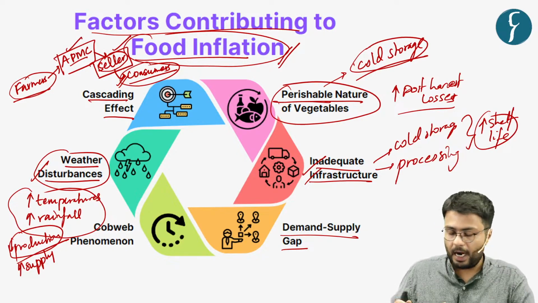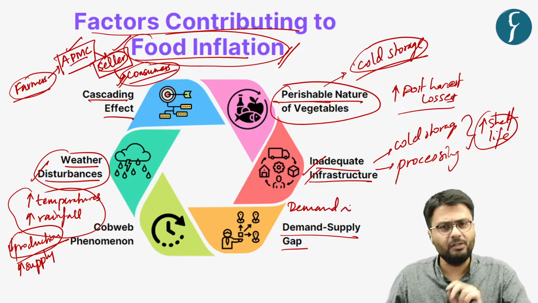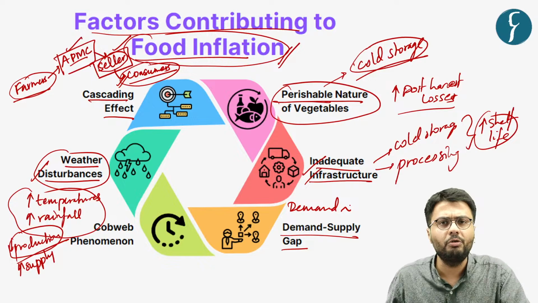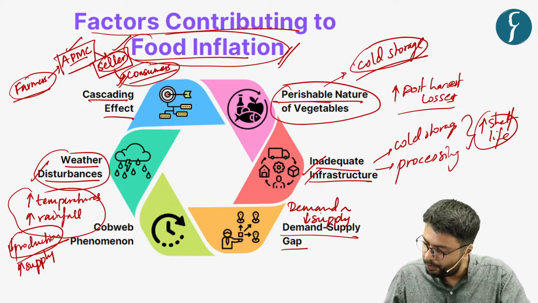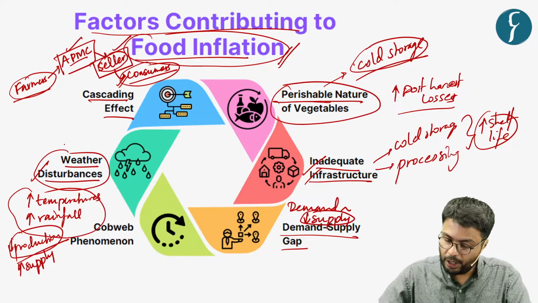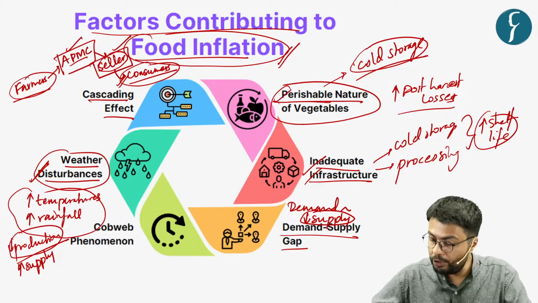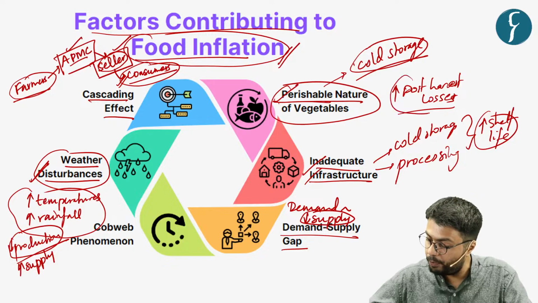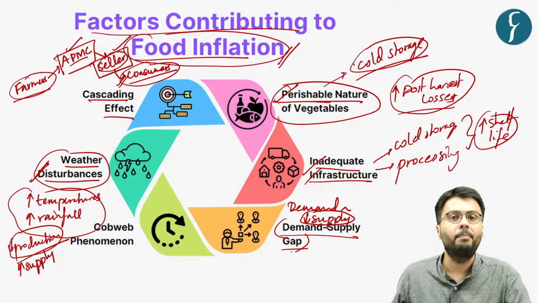Because, as you can understand, the demand for fruit and vegetables remains almost constant throughout the year. However, whenever the supply of these products reduces, due to, say, reduced yield due to weather conditions or due to their perishable nature and post harvest losses, this creates what is called a demand supply gap.